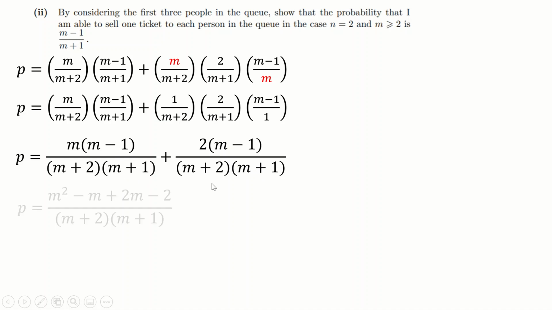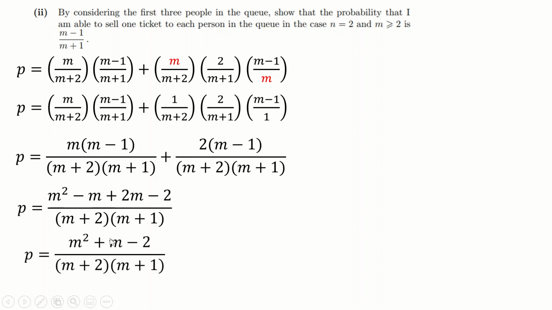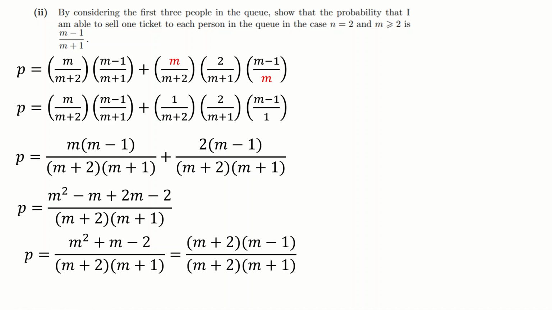So I just add the numerators, and I can also expand those out now. So m squared minus m, 2m minus 2. And this simplifies, of course, add those together to make plus m, and then this factorizes quite nicely into that. I think, check my maths, but I think it factorizes, and now I cancel those and I end up with